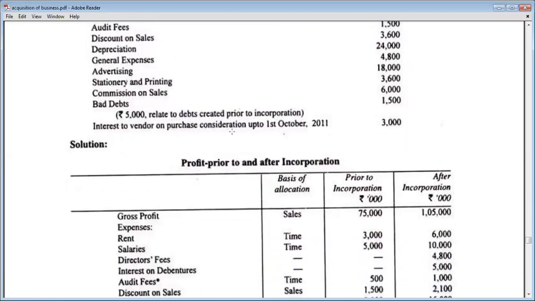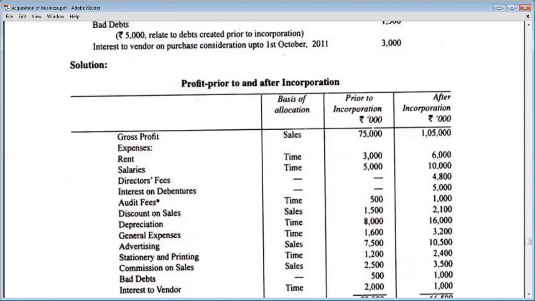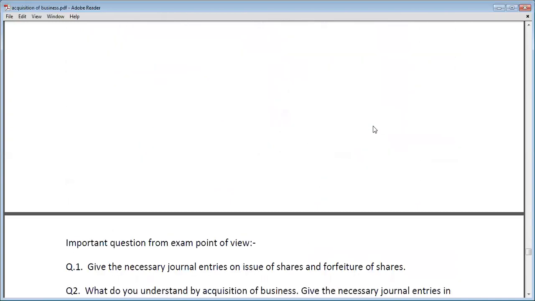Interest to vendor on purchase consideration up to 1st October 2011 was 3,000. So this is all about your question.